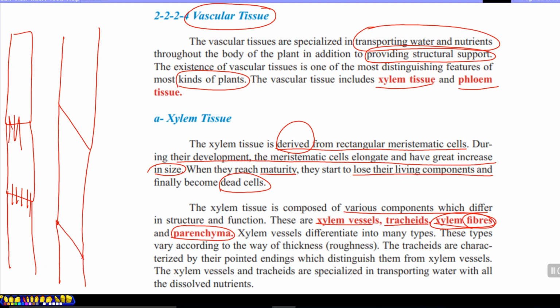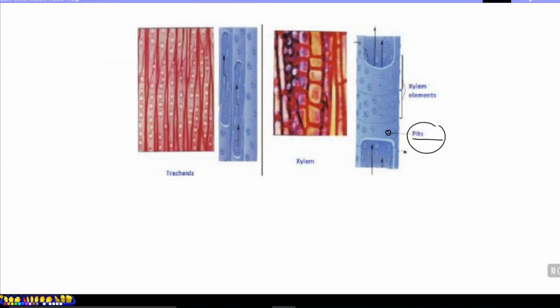That's how they are different from the xylem vessel, but both of them function the same, to transport water with all the dissolved nutrients in it in the plant body. This shows the tracheids in xylem tissue. In xylem vessels, we said that there are some structures known as pits. They are holes in the walls of xylem elements to provide material exchange with neighboring cells, especially water and dissolved materials.